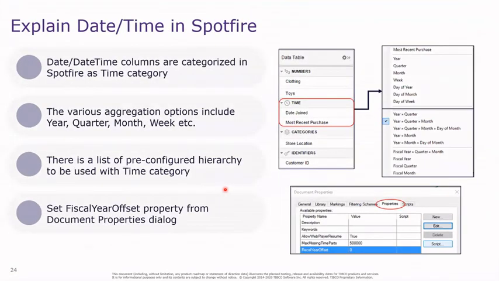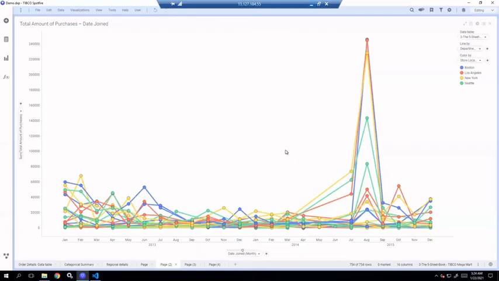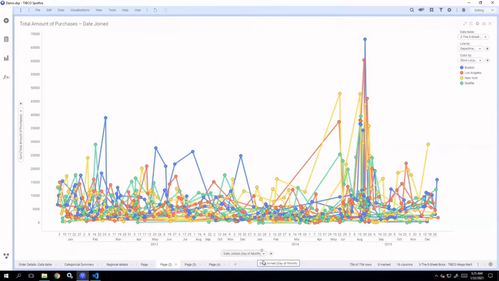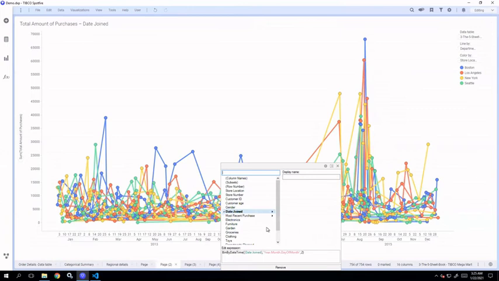Okay. Now date and time in Spotfire. As we have seen, in a line chart by default it takes the date, and you can see there is a scroll bar provided with this particular date column. When we scroll from left to right or right to left, it changes from year to month and then month to day of month, like that. So let's go and see what exactly is happening.